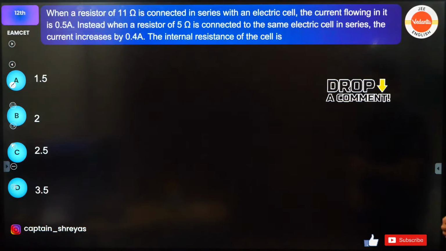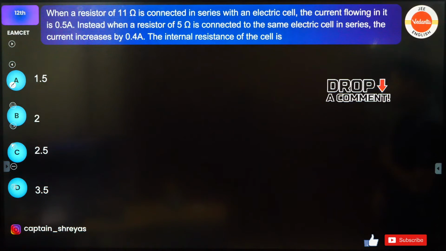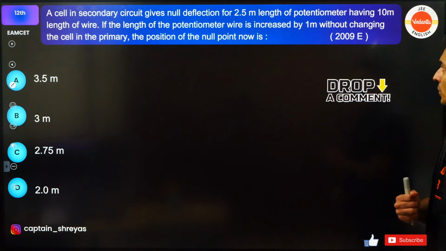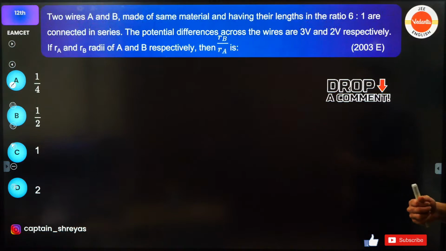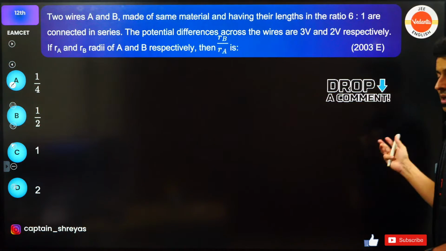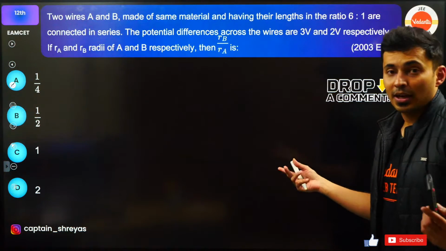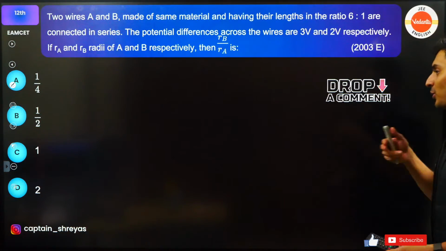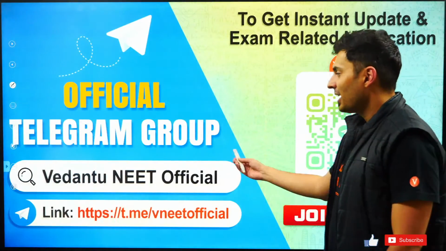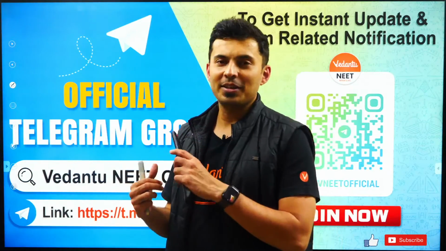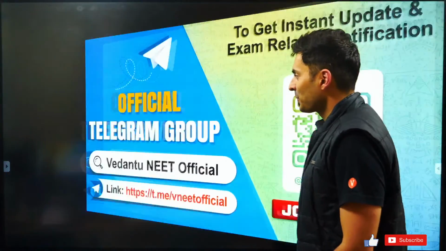This is the first question. This is your second question. This is your third question. And this is your fourth question. Try to solve this, and if you can solve it and you want to show that yes, you have solved it, please put up the answers in the comment section below. Answers and solutions, everything will be there on the Telegram channel, not anywhere else.